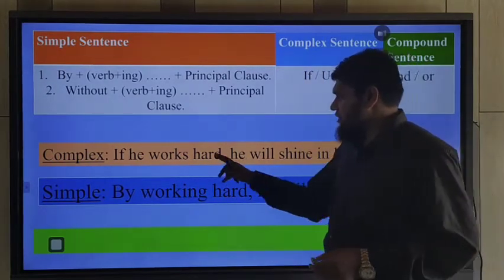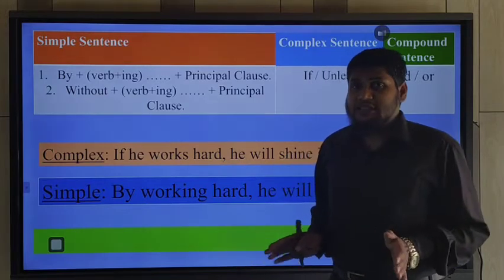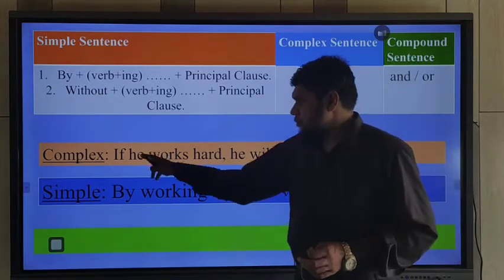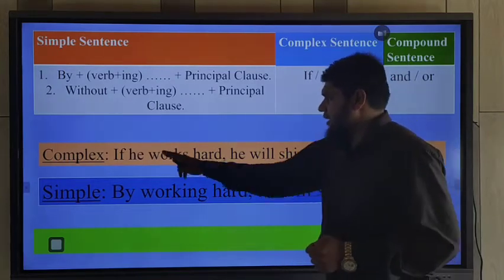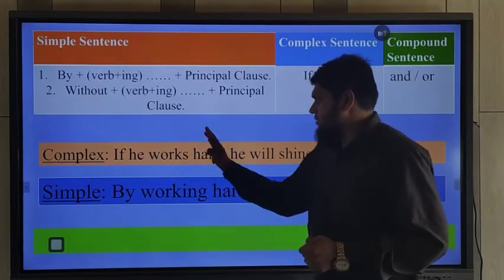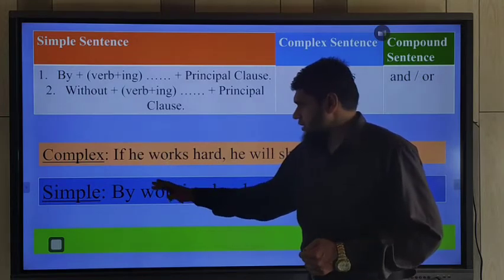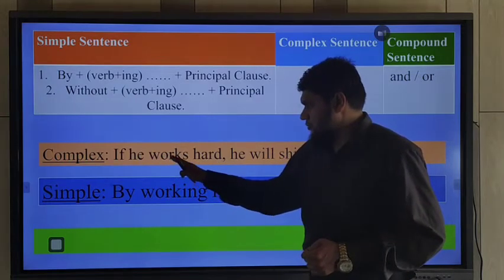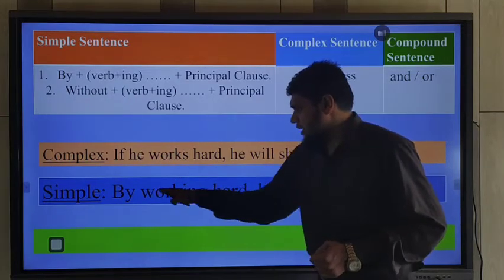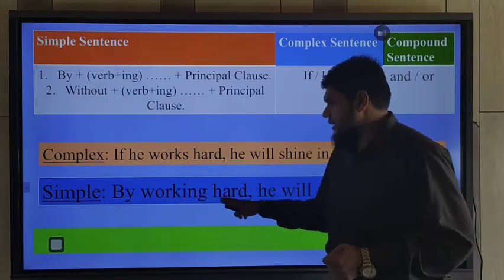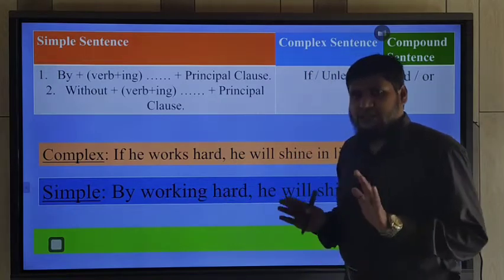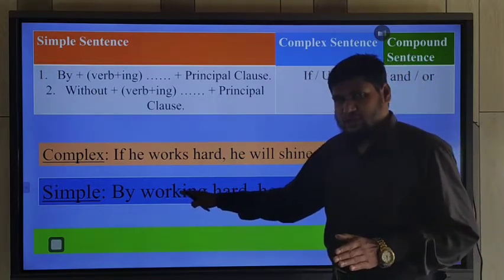If the subjects are similar, you should use the structure by plus verb plus ing. Or if the subjects are dissimilar, that time you should use the possessive form of the subject. Understand? So the subjects are similar, so we should avoid the first subject, and then we should use verb plus ing. By working, and the extension part, hard. So by working hard becomes a phrase. It's not a clause.